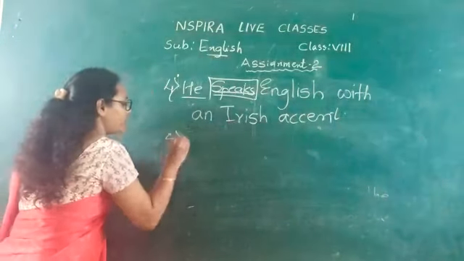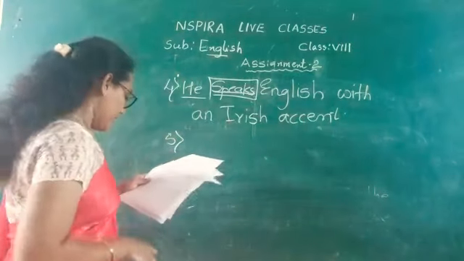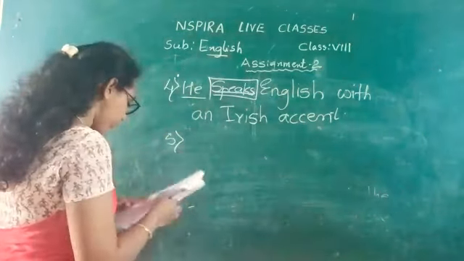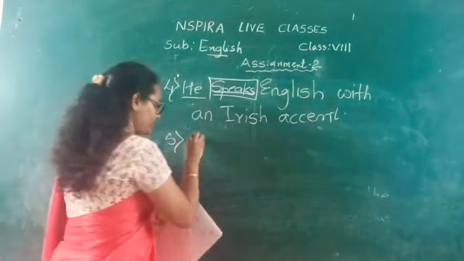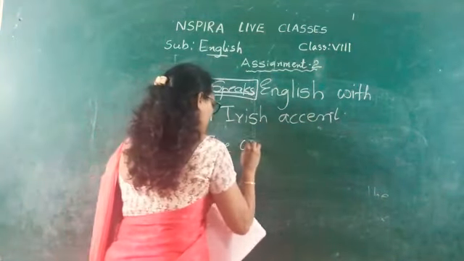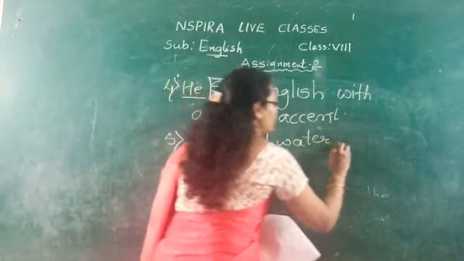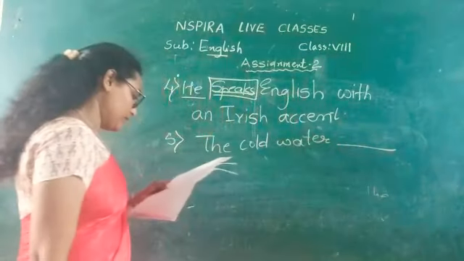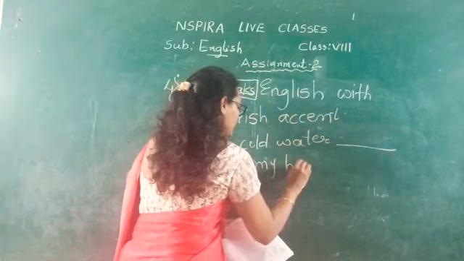See the fifth one. The cold water dash my health.